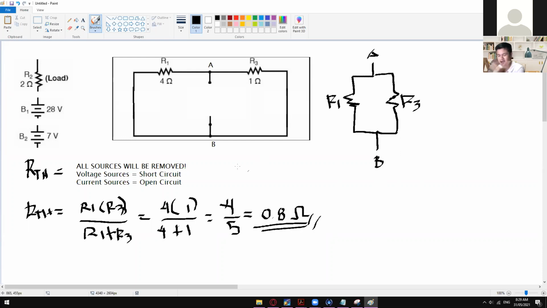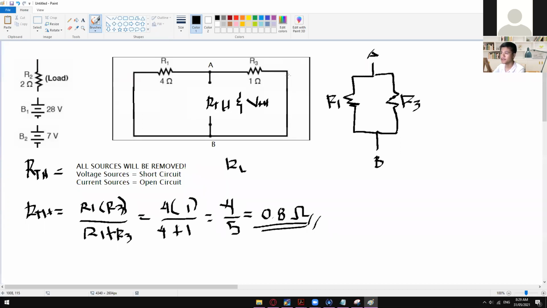All right. So how will you know where to find the RTH? Wherever your RL is, you leave it open just like that, that is where you can find the RTH. So this one will serve as your RTH, and at the same time, later on, this is where you are going to solve the VTH. So take note, wherever the RL or the load resistance is, that is where you can find the RTH and then the VTH.